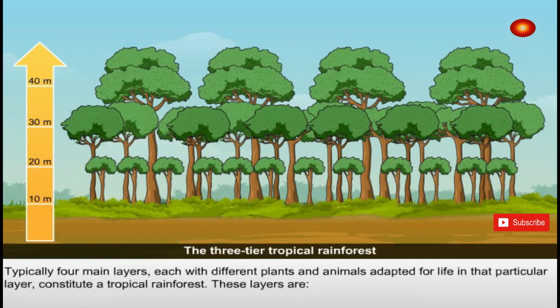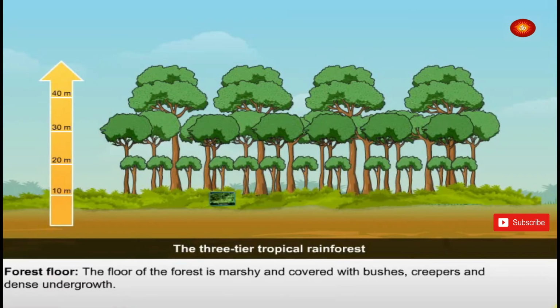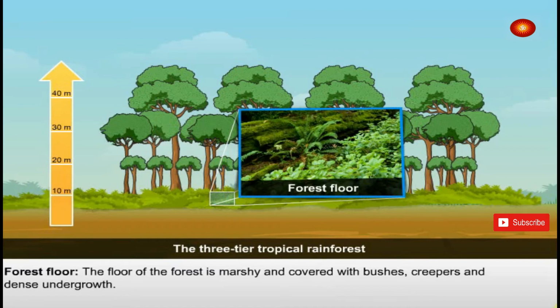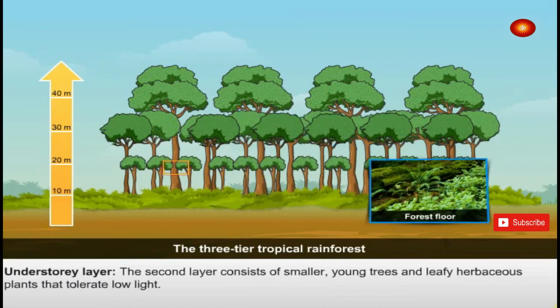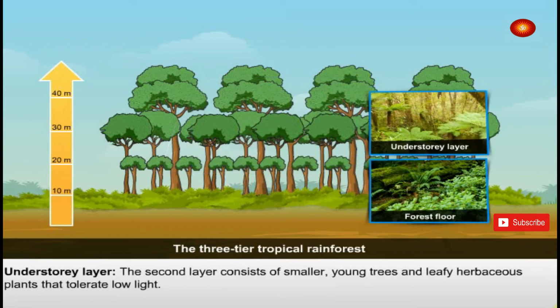Typically, 4 main layers, each with different plants and animals adapted for life in that particular layer, constitute a tropical rainforest. These layers are forest floor, understory layer, canopy layer, emergent layer. Forest floor. The floor of the forest is marshy and covered with bushes, creepers and dense undergrowth. Understory layer. The second layer consists of smaller, young trees and leafy herbaceous plants that tolerate low light.